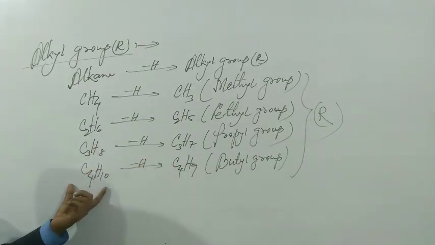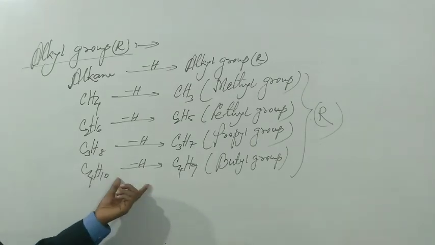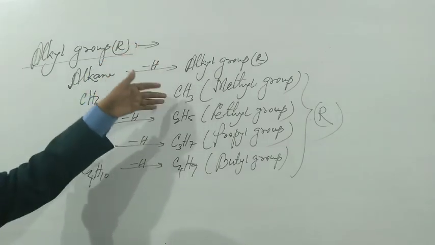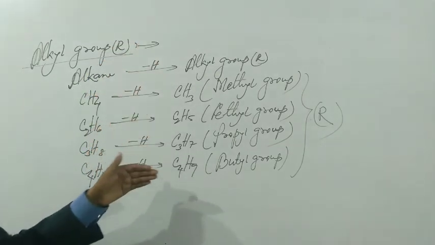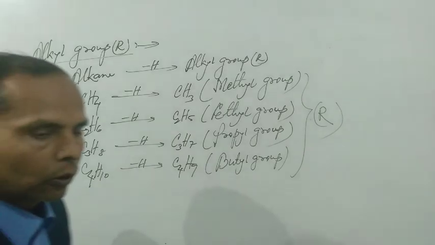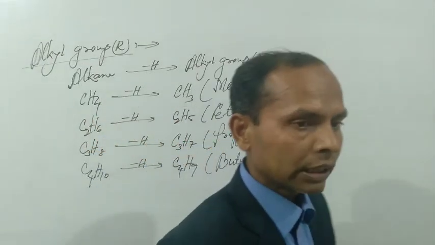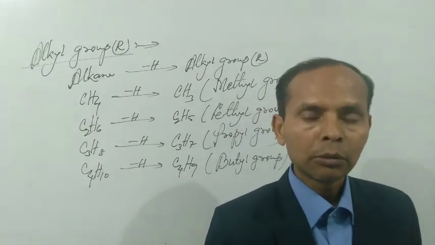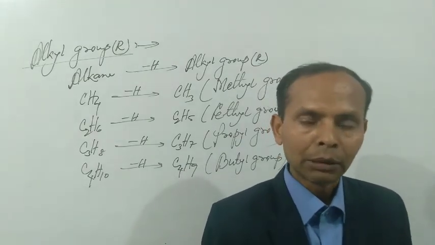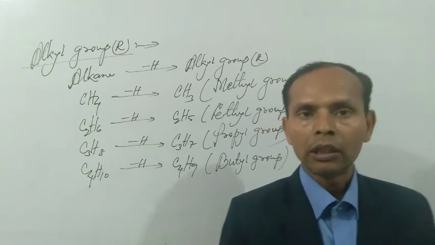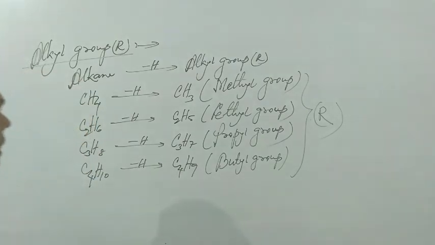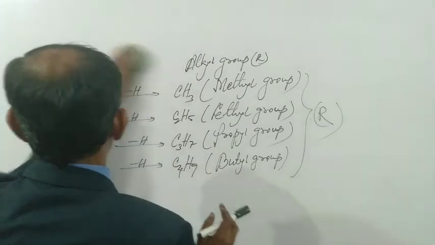Similarly, from butane we can remove one hydrogen atom to obtain butyl group. These methyl, ethyl, propyl, butyl, pentyl, hexyl are called alkyl groups. So we can define the alkyl group in this way. The group which is obtained by the removal of one hydrogen atom from any alkane member is called alkyl group.